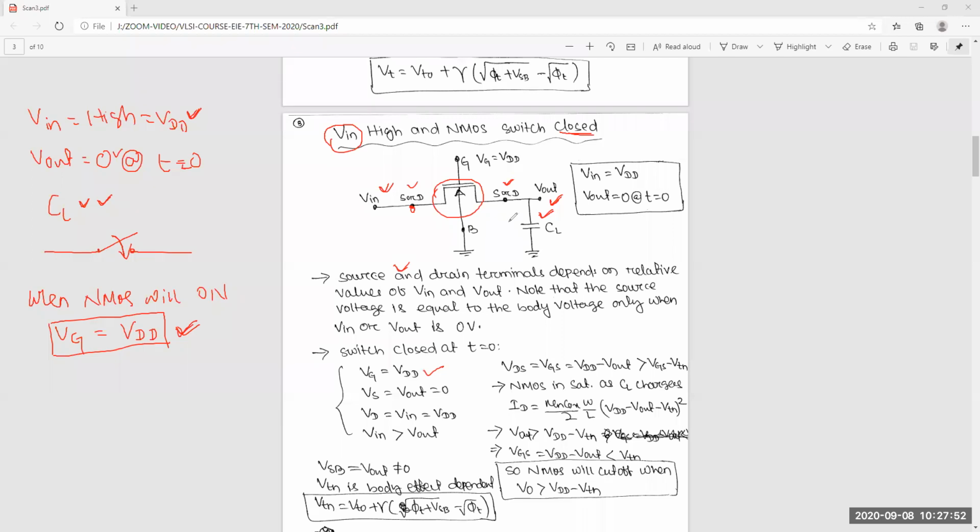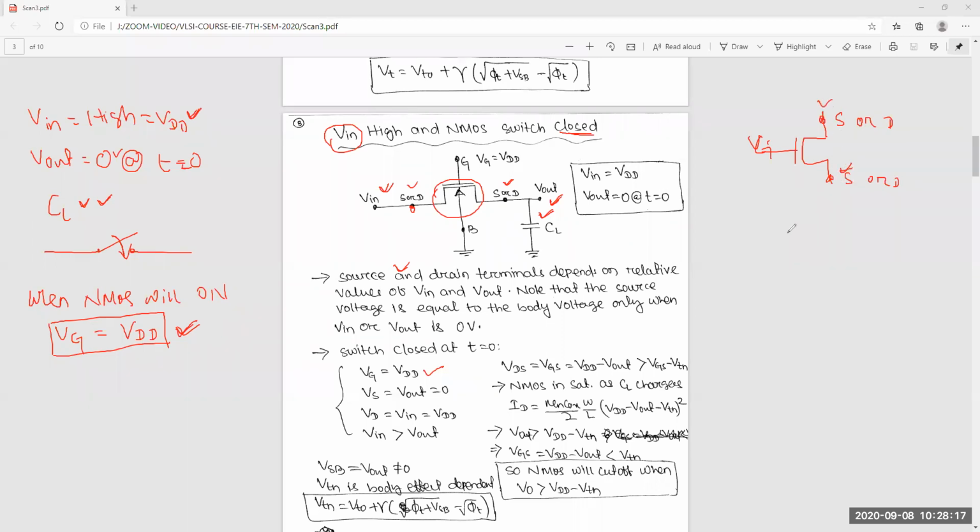But how will we choose which one is source and which one is drain? Can anybody say? Suppose this is a MOSFET, symmetrical device. How will we say which is source or drain?